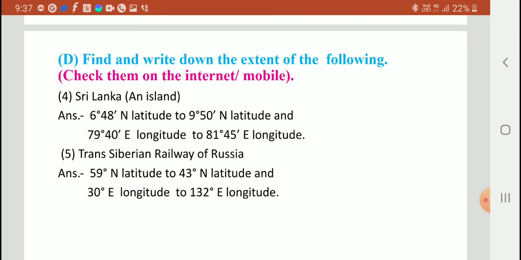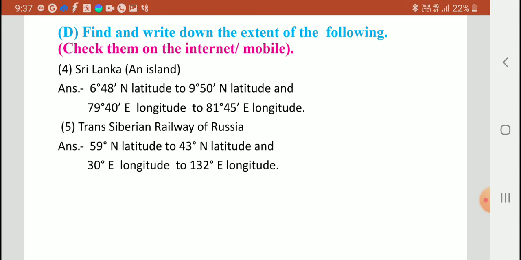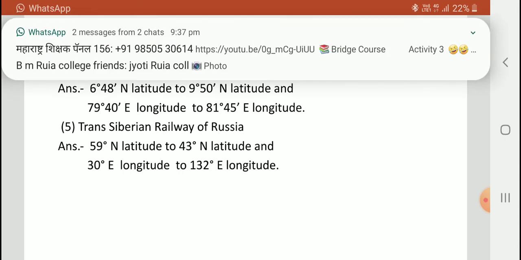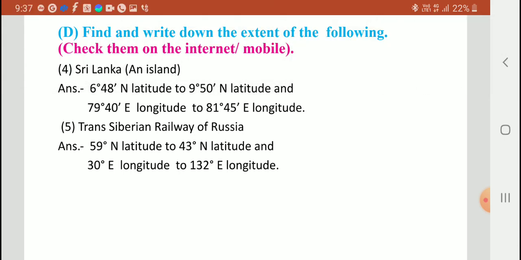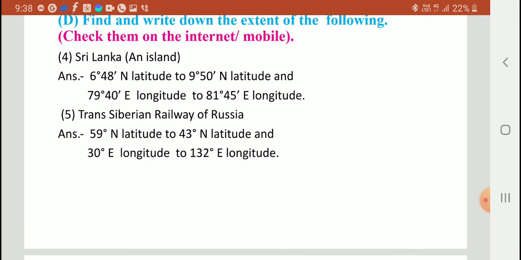Question D. Find and write down the extent of the following. Sri Lanka: 6 degree 48 minute north latitude to 9 degree 50 minute north latitude and 79 degree 40 minute east longitude to 81 degree 45 minute east longitude. Trans-Siberian Railway of Russia: 59 degree north latitude to 43 degree north latitude and 30 degree east longitude to 132 degree east longitude.